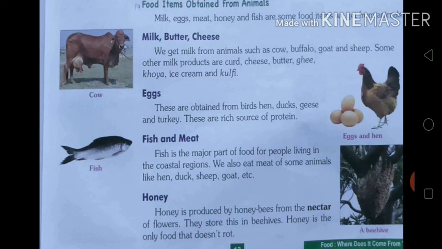Honey is the only food that doesn't rot. So really it is a very great thing about honey. We can store honey for several days and we use it in our diet. And honeybees store this honey in the beehive. So beehive is a place where honeybees live and store this honey.